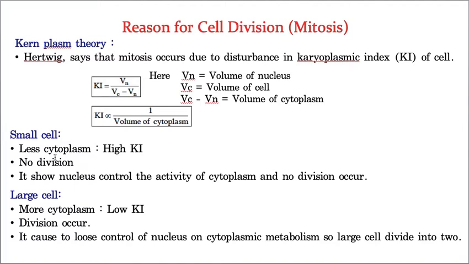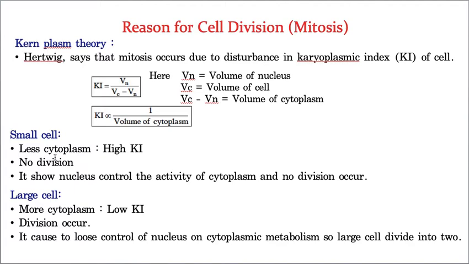I'm talking about small cells: in small cells, nucleoplasm is more and cytoplasm is less. Such a big portion of karyoplasm, that means nucleoplasm, is able to control the metabolic activities of the cytoplasm of the cell, so that the cell can be stable and there is no need of division.